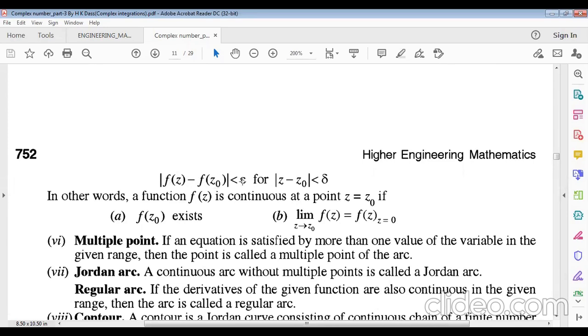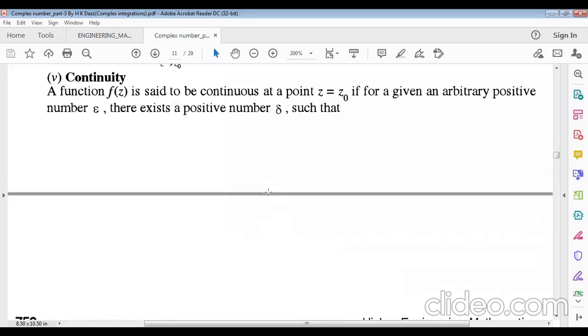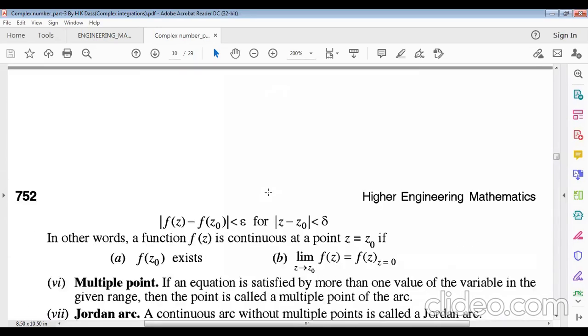That means the functional difference will be less than epsilon when the value difference at that point is less than delta. In other words, the function f of z is continuous at a point z equals z naught if the limit exists, if f of z naught exists and the limit exists at z equals z naught. So this is actually the definition of continuity and limits.